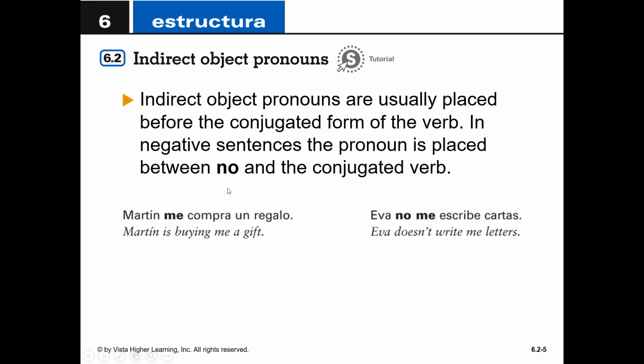In terms of placement, they're placed before conjugated verbs, right? And then the no just goes before the indirect object pronoun and the verb. For instance, Martín me compra un regalo, that me has to go before the verb, and Eva no me escribe cartas, the no goes before me.